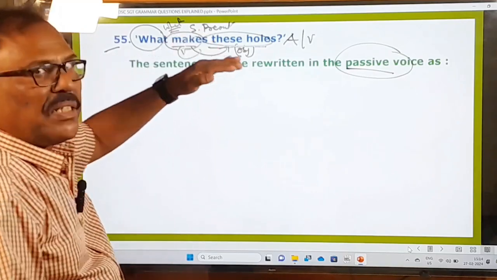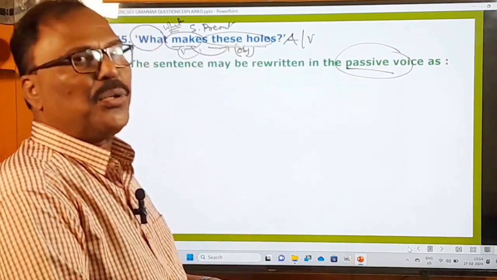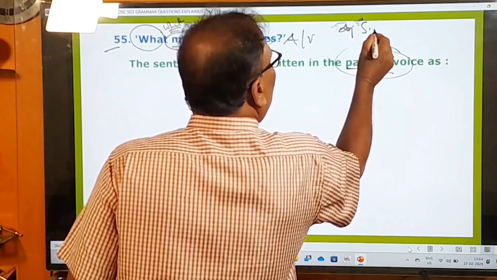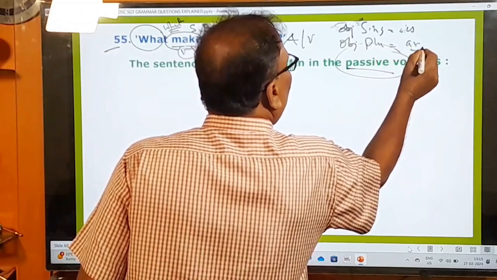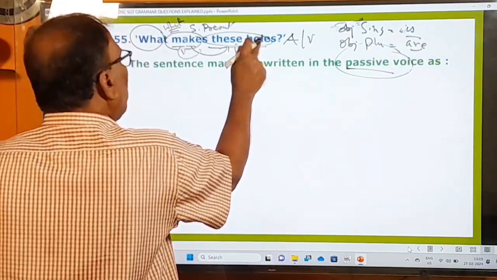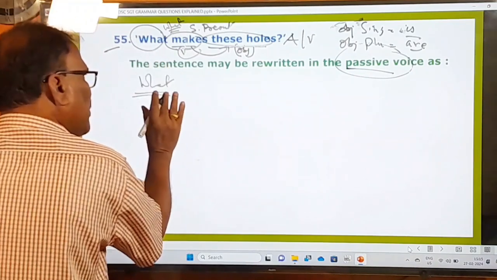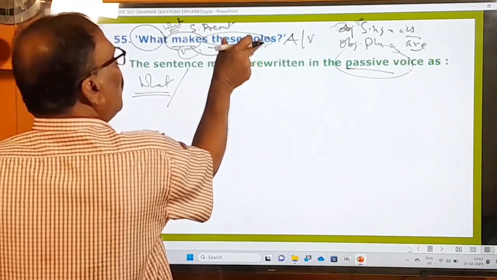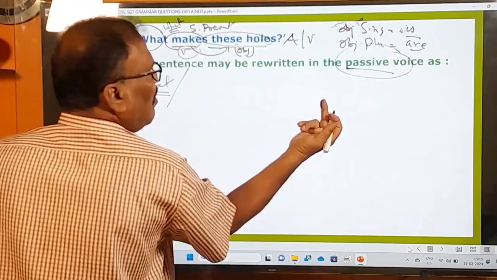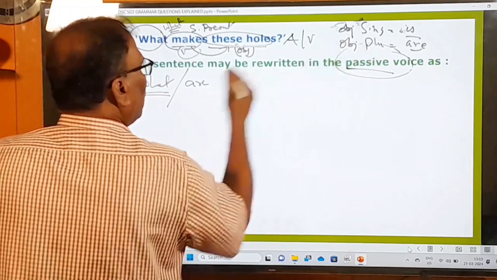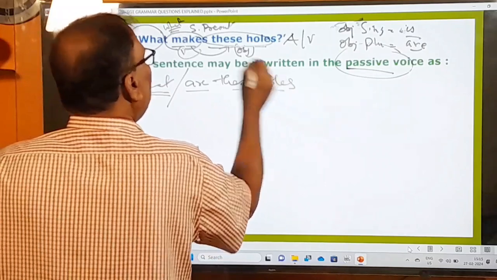Whenever you change the simple present into passive voice, if the object is in the singular number, you use is. If the object is in the plural number, you use are. That's all. Here these holes is plural, so you use are. Whatever the WH word is at the beginning, you must write it as it is. And these holes, this object, must be brought to the front position, but this is a question. That's why you must put the helping verb, then the object. So you have to say are, the helping verb, these holes, helping verb plus object, then makes, this is a base form verb.